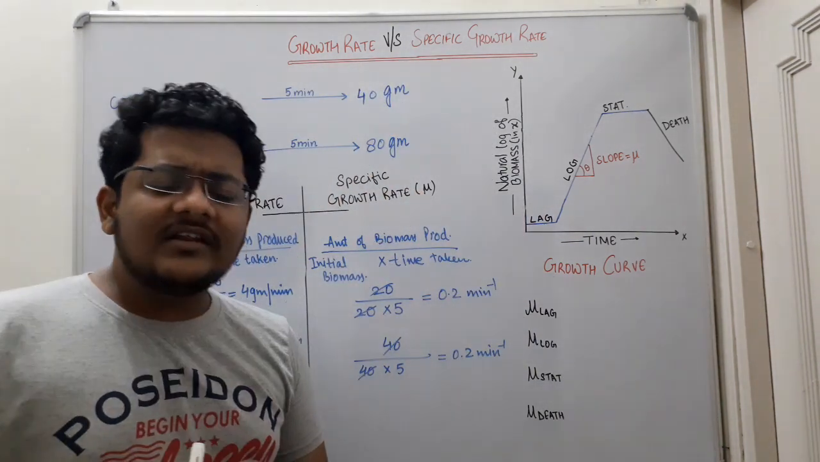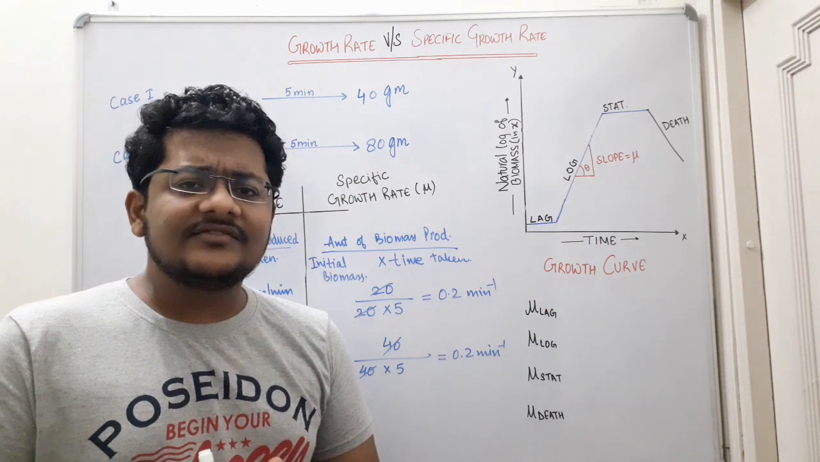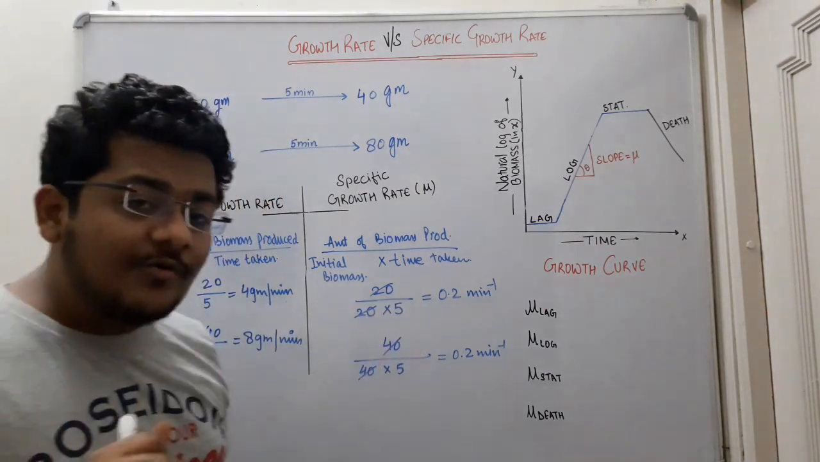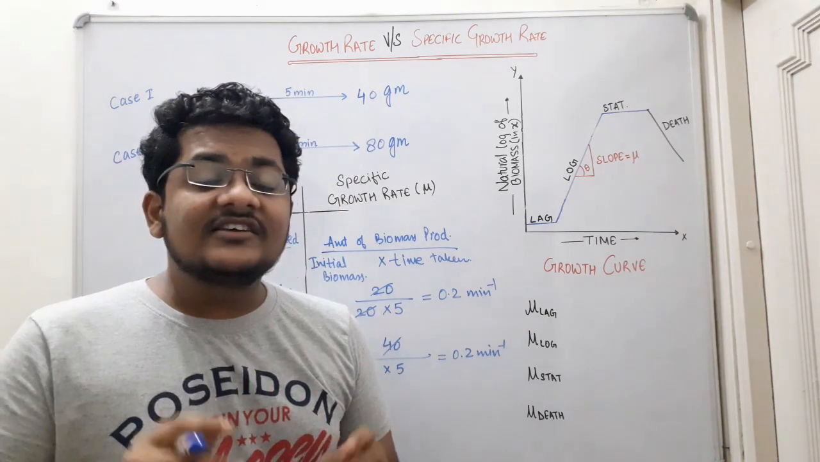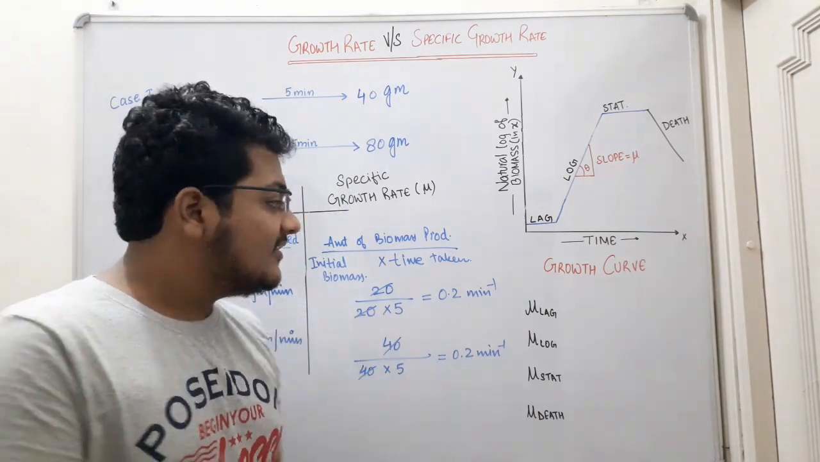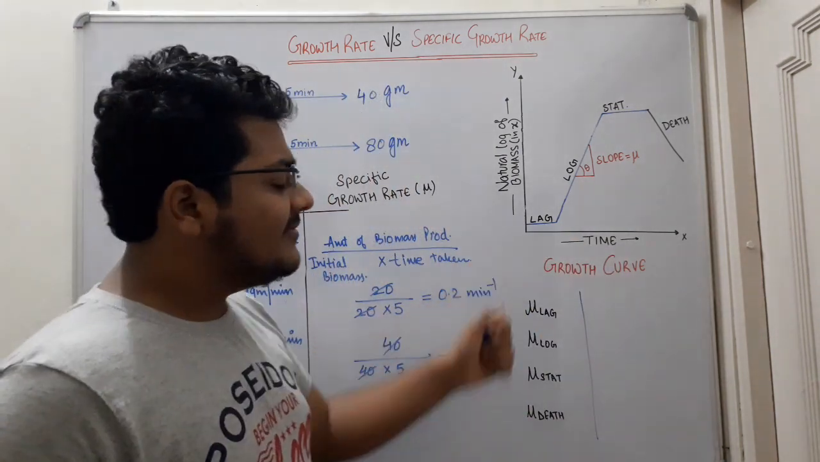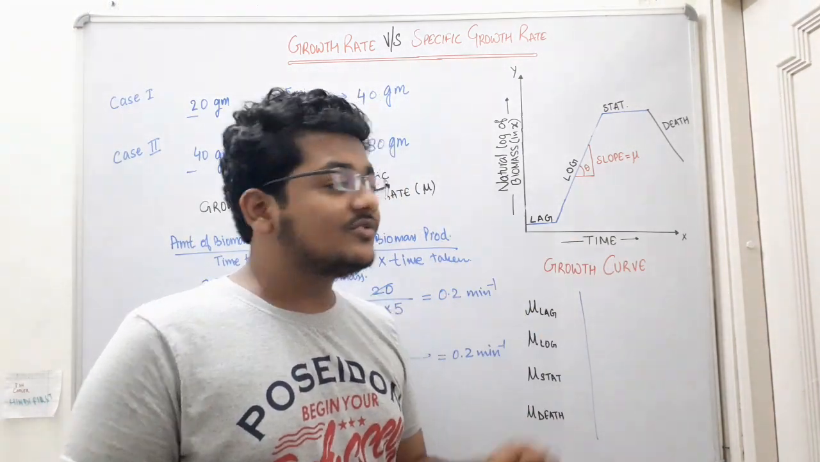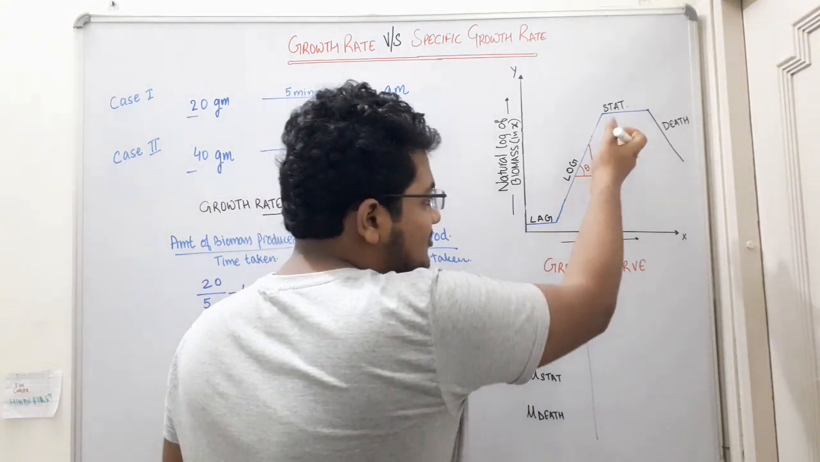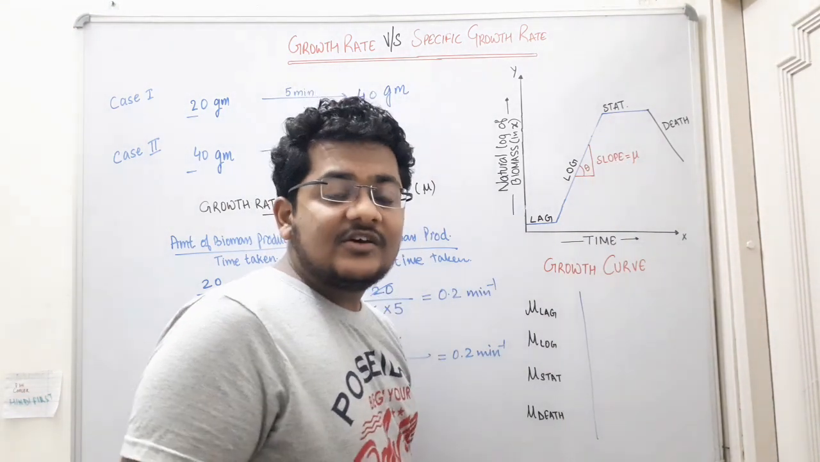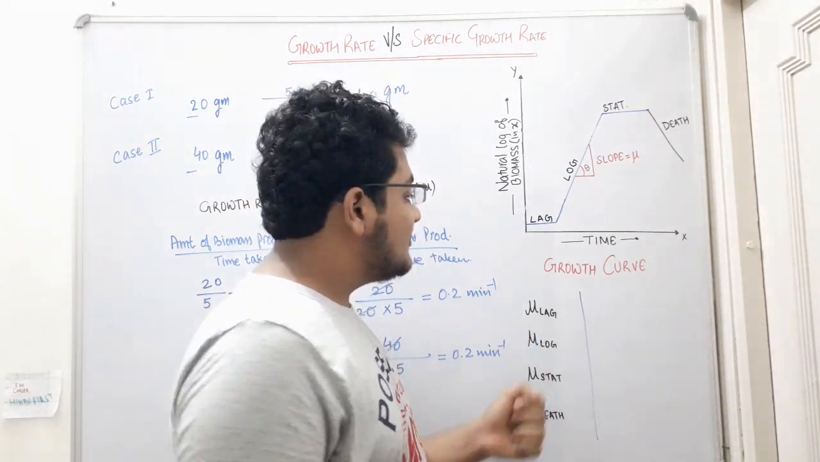Now another thing, you can find the specific growth rate with the help of the growth curve as well. The slope of the growth curve gives us specific growth rate. So this is the growth curve here, and let me derive the expression of specific growth rate with the help of this growth curve. So the slope of the growth curve, which is mu, the symbol of specific growth rate, is going to give us specific growth rate.